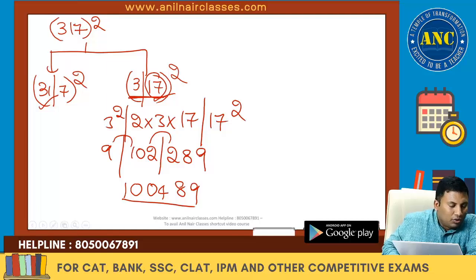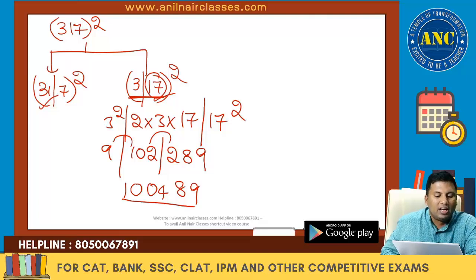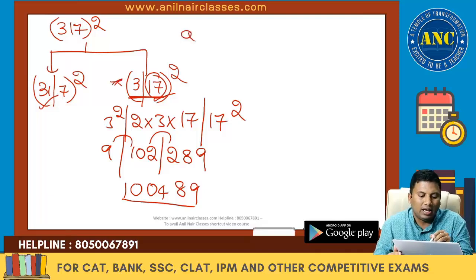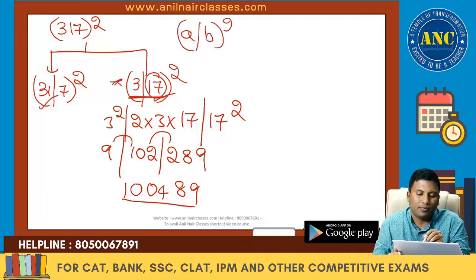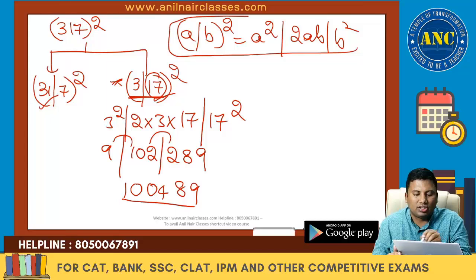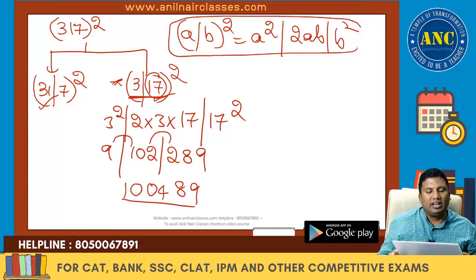Nagasai, for you, if it is 317 square, divide it into two parts. a is 31, b is 7, or a is 3 and b is 17. Then apply (a plus b) whole square, which is a square plus 2ab plus b square. a is 3 and b is 17. a square, 2ab and b square.